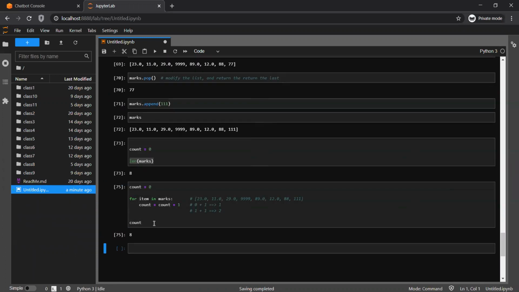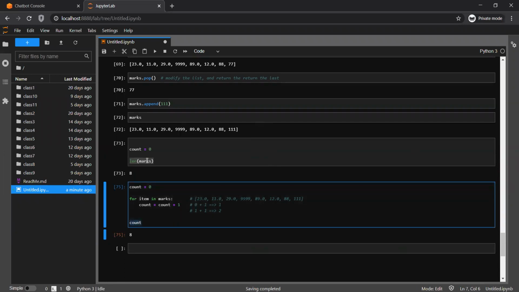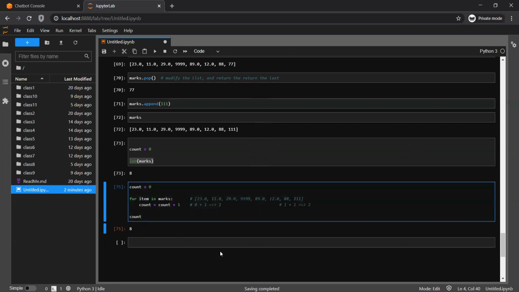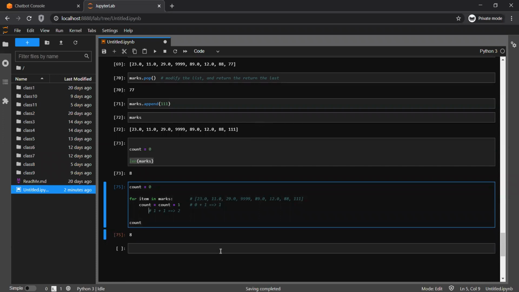So this is a crude way to do that. You can simply get the count via the len function, but this is another way. Again, if you see, I'm not utilizing this item function at all, so there is no worry. But the for loop will iterate through all the values. It will first pick 23, then 11, then 29, and so on, and then it will calculate the count of that.